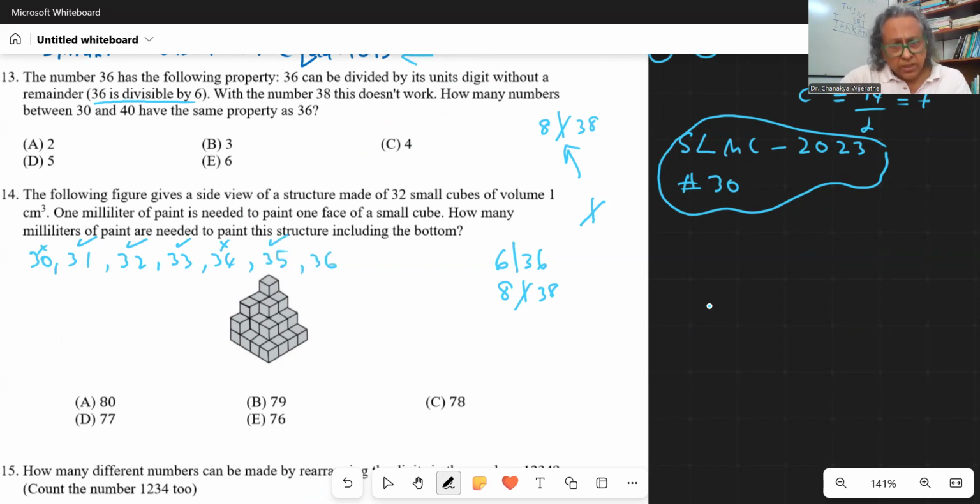And 36, yes, 6 divides 36. 37, I believe that it is a prime number. 38, 8 does not divide 38. Yes, it's given in the problem, right? And 39, 9 does not divide 39. And of course, 40, no. So how many? 1, 2, 3, 4, 5. Is it 5?